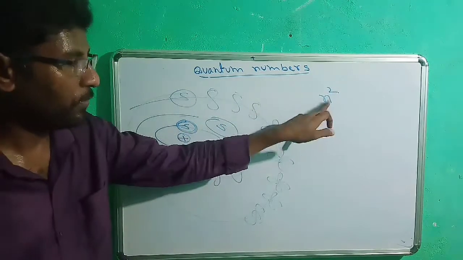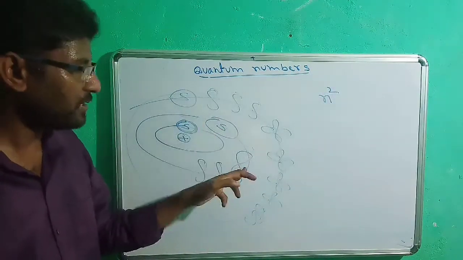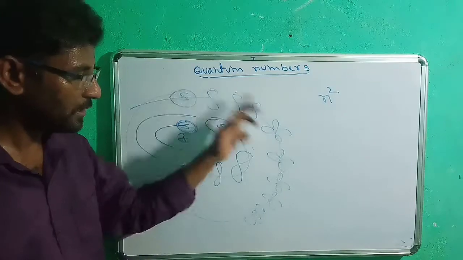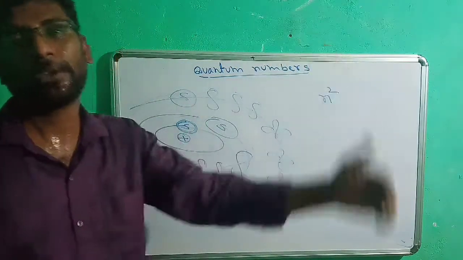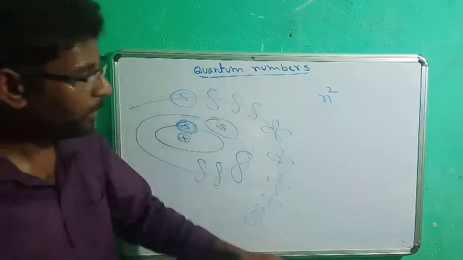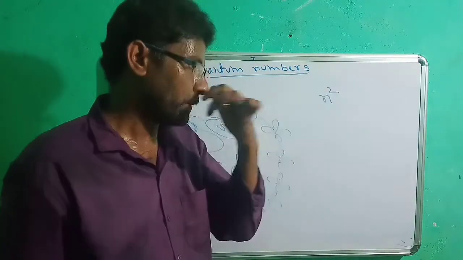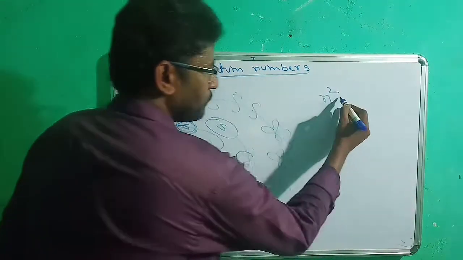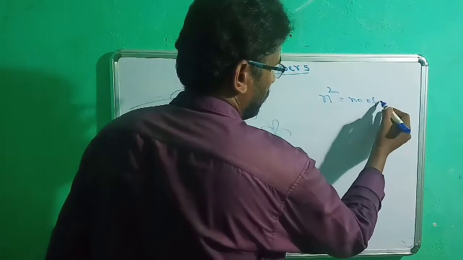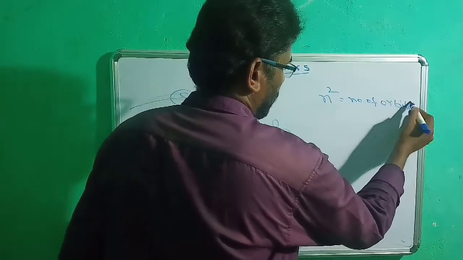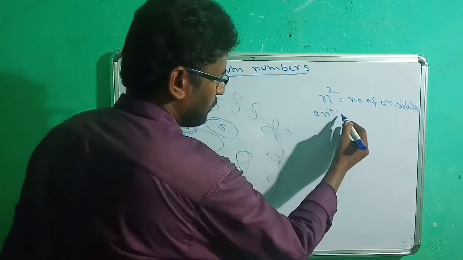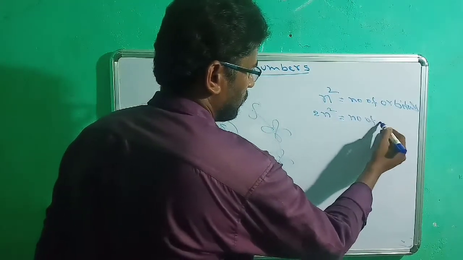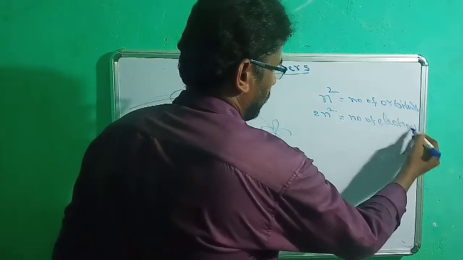If it is the first shell, 1 square means 1. If it is the second shell, 2 square means 4. If it is the third shell, 3 square means 9. If it is the fourth shell, 16 orbitals are possible. So the number of orbitals can easily be determined by using n square. Another formula, 2n square, gives the number of electrons.